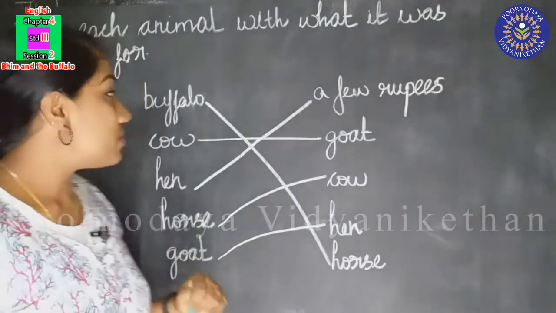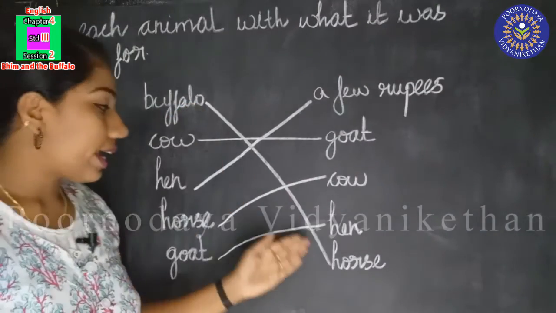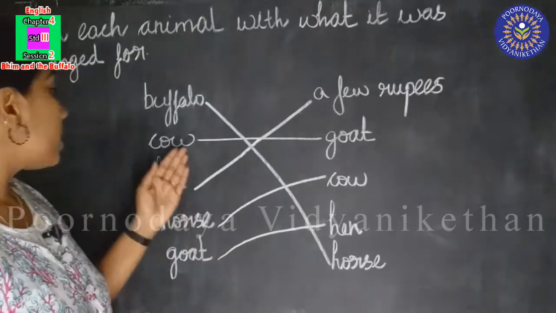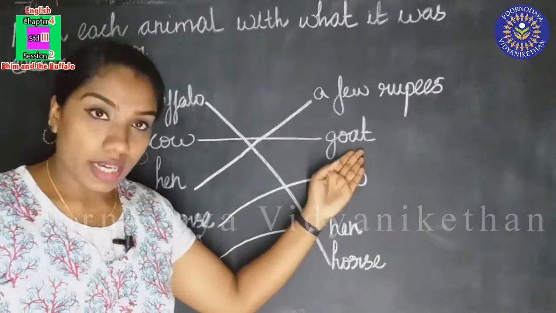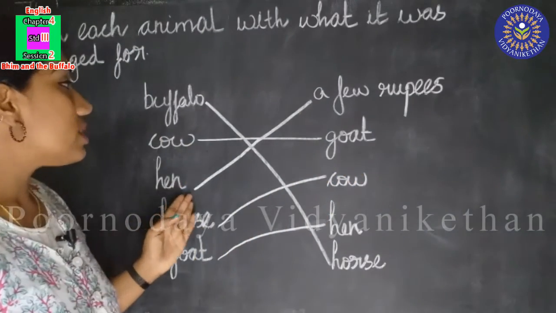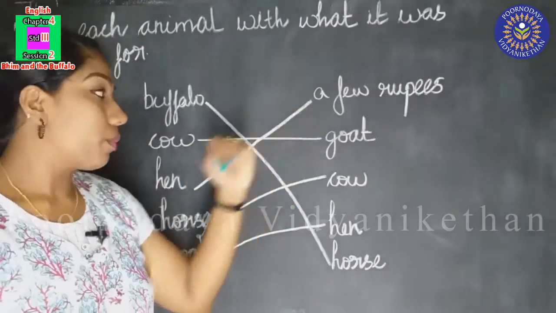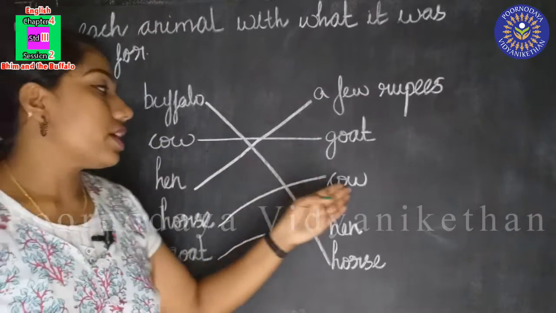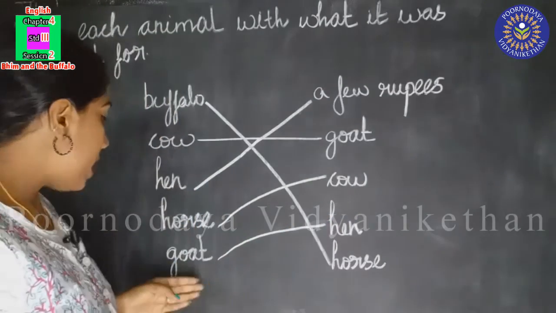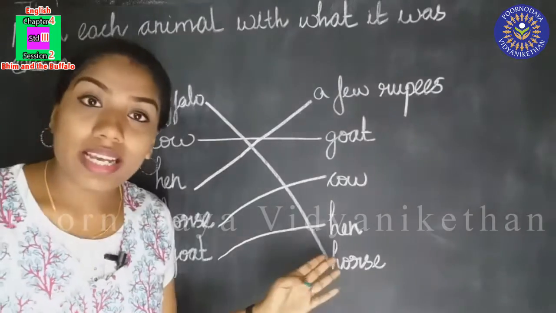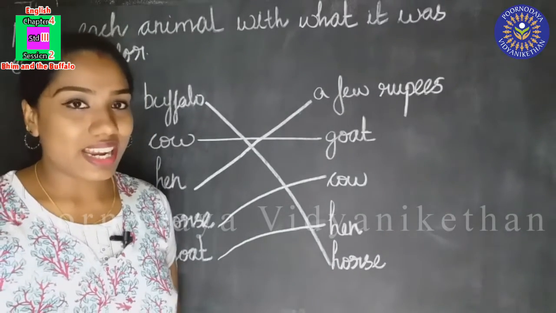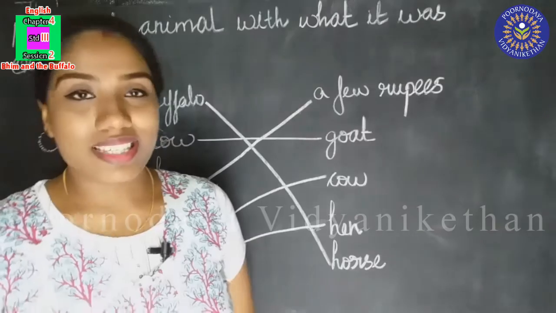So we'll repeat this once again. The buffalo was exchanged with a horse. The cow was exchanged with a goat. The hen was exchanged for a few rupees. Horse was exchanged with a cow. And the goat was exchanged with hen. Did you understand? Now we are going to do the next activity.